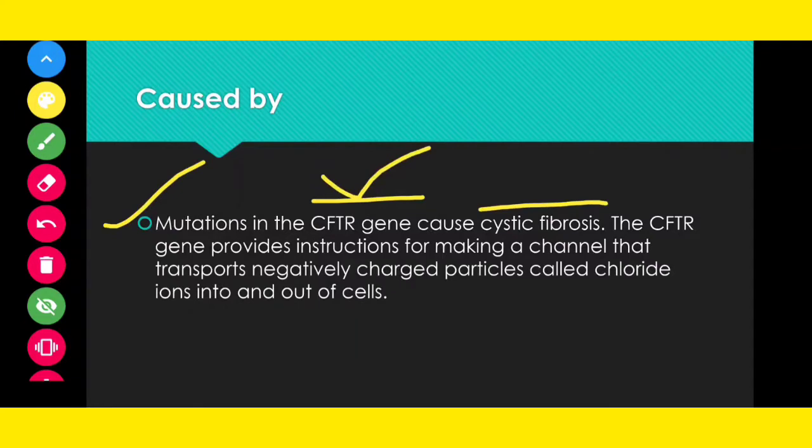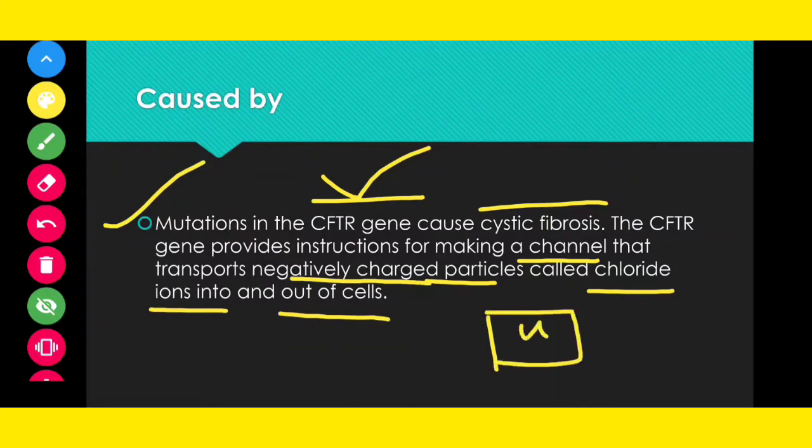The CFTR gene provides the instruction for making a channel that transports negatively charged particles, especially chloride ions, in and out of the cell. So if this is a cell, the chloride ions will go out and come inside the cell with the instruction from a gene known as the CFTR gene.